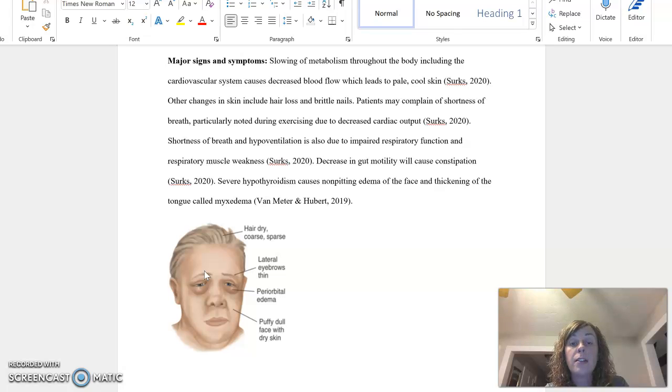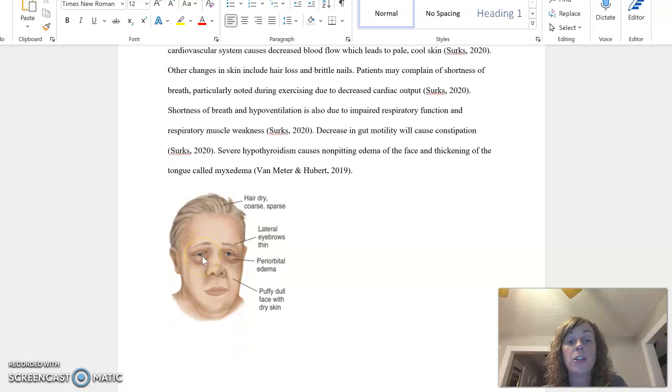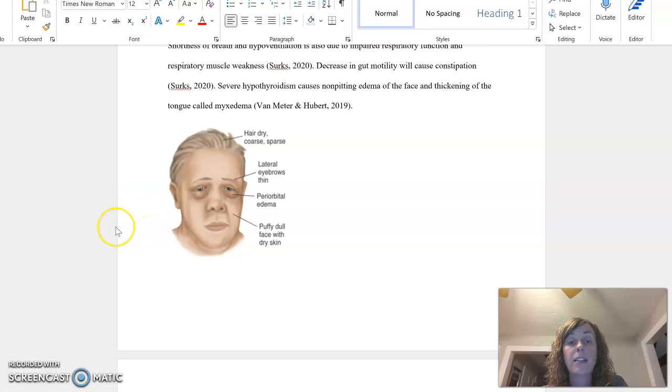The slowing of metabolism also decreases the gut motility, and patients will complain of constipation. In severe hypothyroidism, they may have non-pitting edema of the face and thickening of the tongue, and that's called myxedema, which is shown here. This picture that I chose shows myxedema. It shows the periorbital edema, puffy, dull face with dry skin, lateral thin eyebrows, and coarse, dry hair.